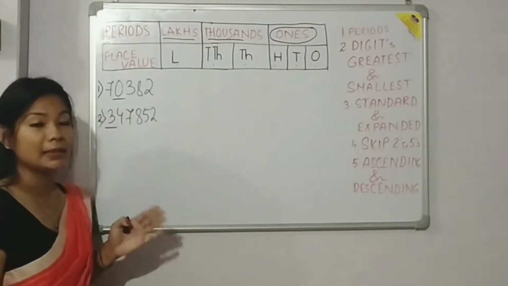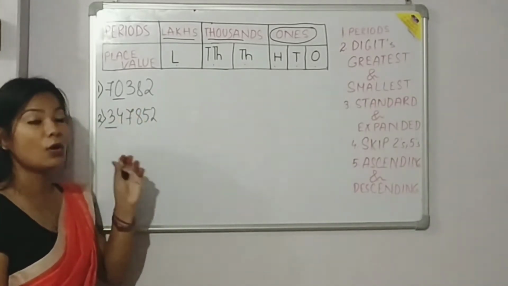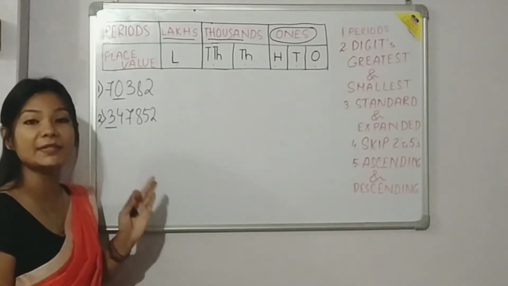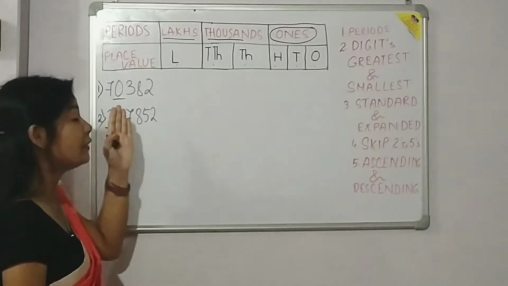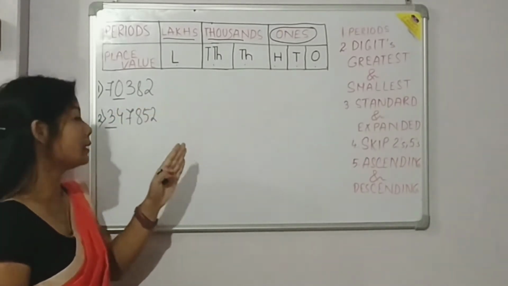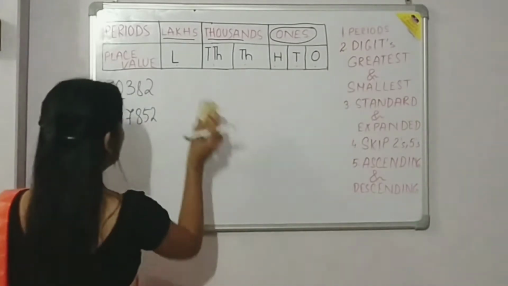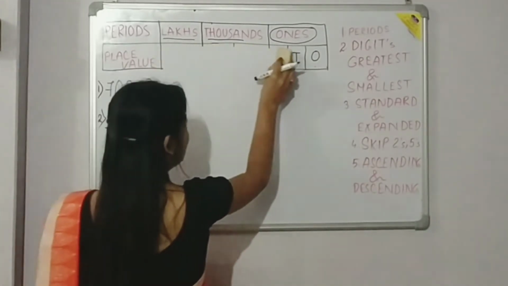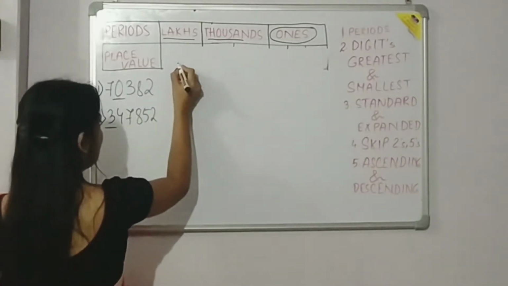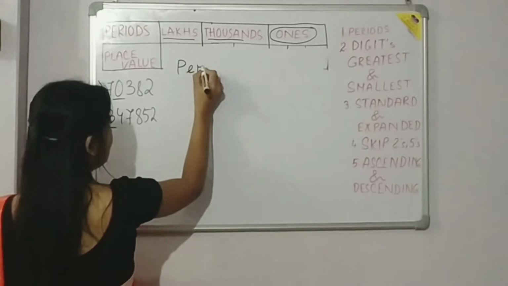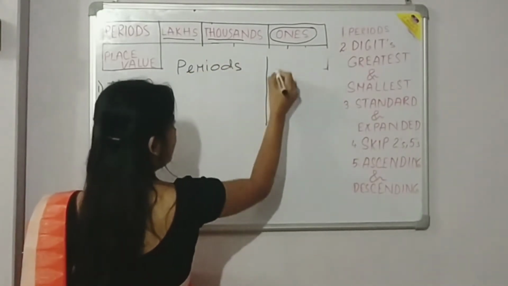Alright, and if anybody asks you to find out the place value of an underlined digit, that time what we will write? And we have to write the periods also. Alright, so let me write the period and place value.